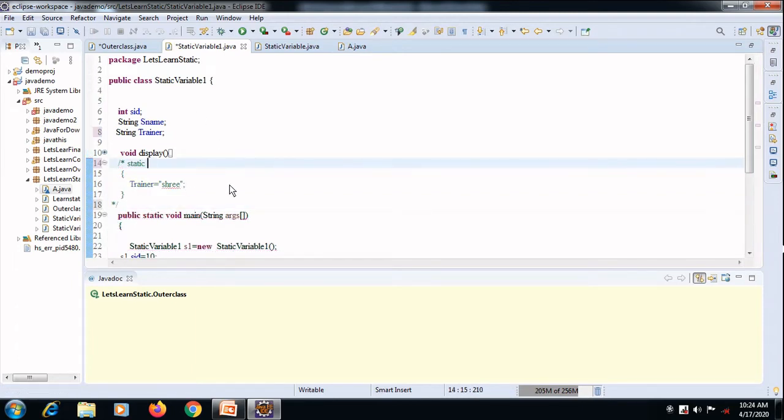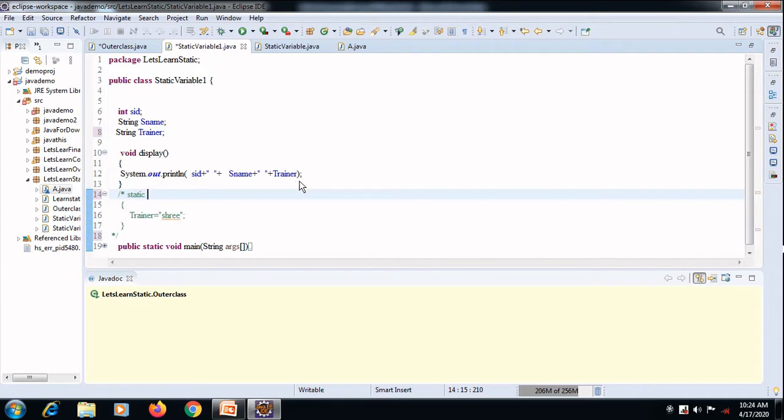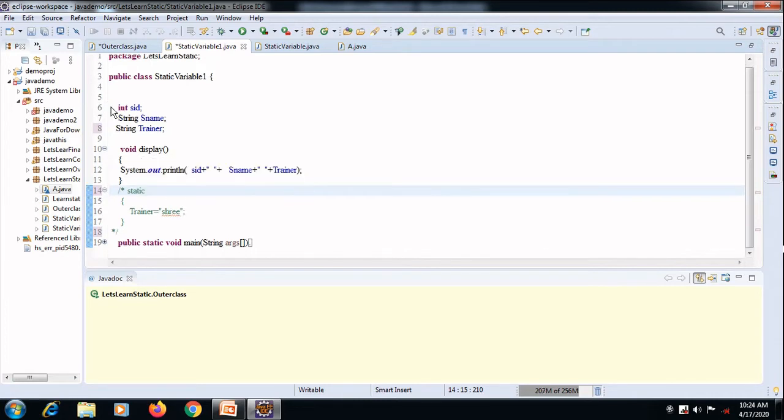Okay, fine. Now here I am having three variables: student ID, student name and trainer. Now I want to display them, so I am having a display method in which I am just displaying them. So I have to invoke the method and I have to assign values.